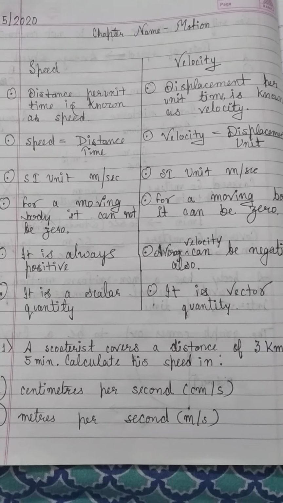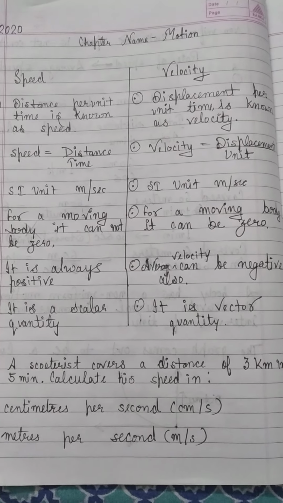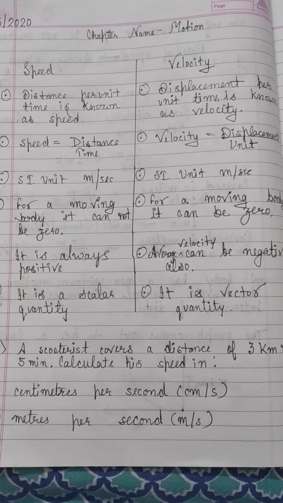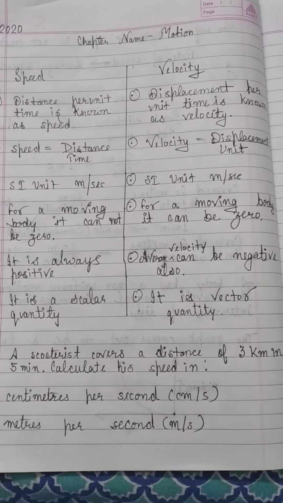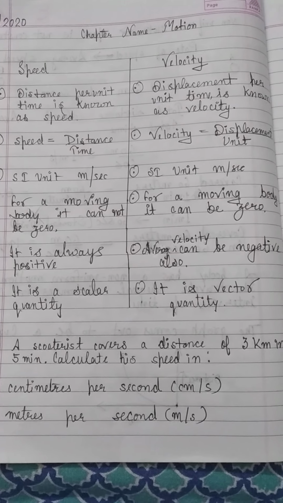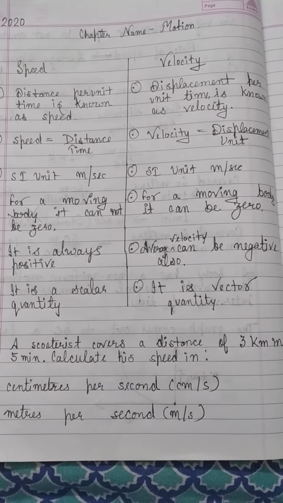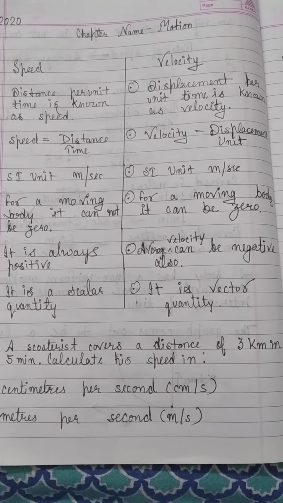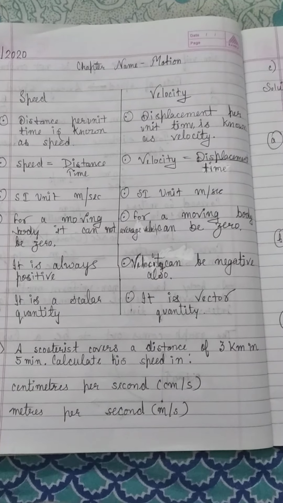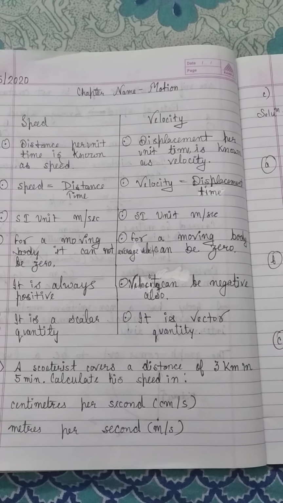You know that for a moving body, displacement can be zero. If a body, after moving from one point to another, again comes back to its initial position, then its displacement will be zero. So it is possible for average velocity to be zero. The value of average velocity for a moving body can be zero.